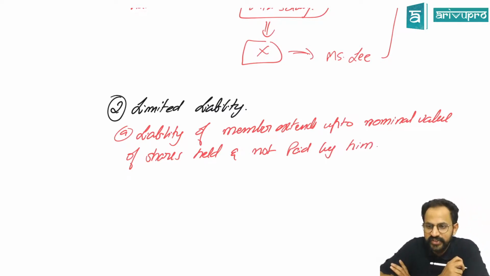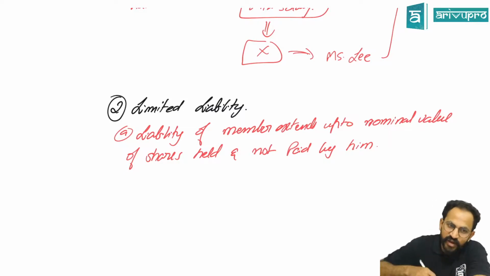Sir, what exactly is this? I believe in your accounts you would have done this particular chapter in your first PU or second PU. There was this company accounts wherein you have to issue shares to people. So there was the application money, allotment money, first call, second call. You have seen that? Did you guys have that? Yes, sir. Now, when I say limited liability, what do you mean by that?